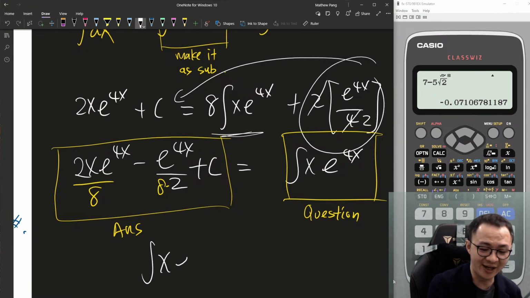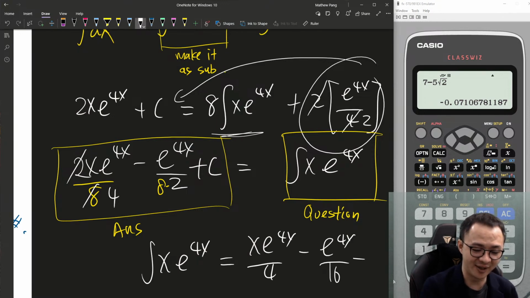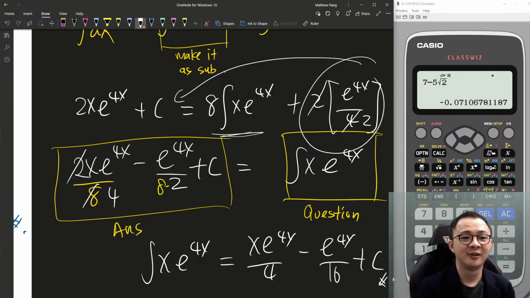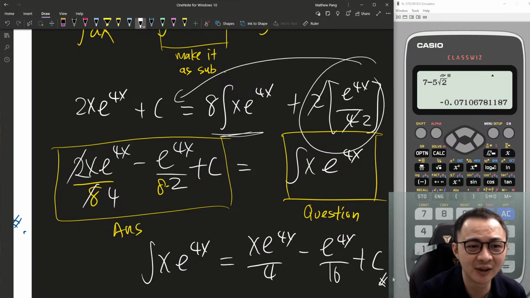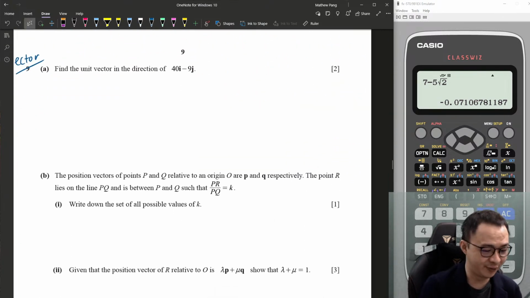So integrating x e^4x, I should get, simplified, x e^4x divided by 4 minus e^4x divided by 16 plus c. Done. This kind of question is more about simplifying. Once you simplify, you should get the correct answer. This is how we do this one.